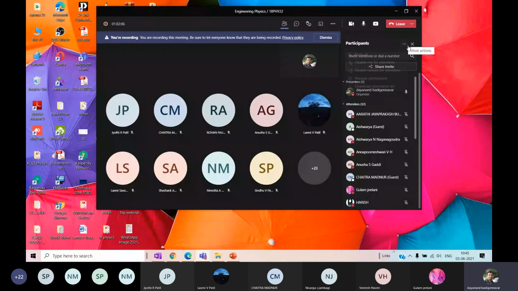Now again, I'm telling the students to collect your MS Teams ID from Ramesh sir. Talk to him and send the details. Otherwise, it's very difficult for me to keep on allowing you. It is a waste of time because you are not coming on time. 9:45 means exactly, you are not coming on time. I have to wait for 5 minutes. That's wasting my time and the next 5 for the next class. So don't be late for the classes. It's a very important discussion.